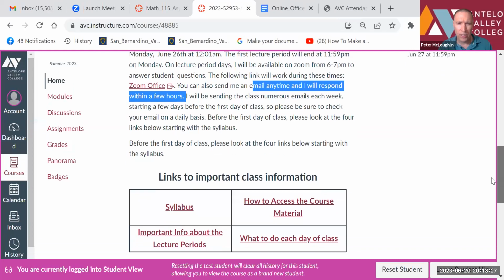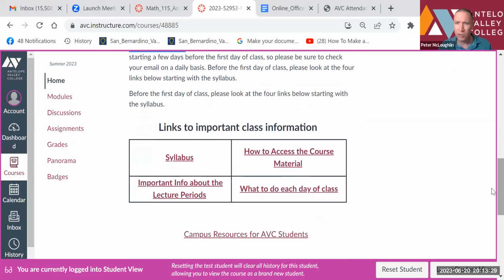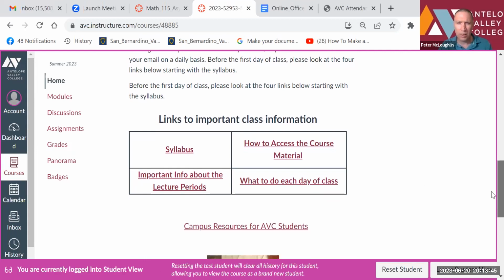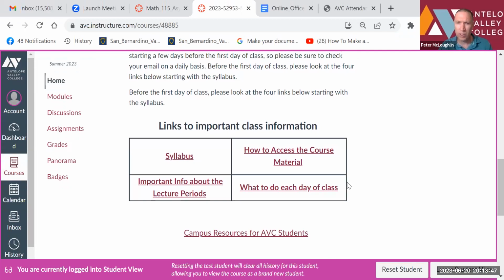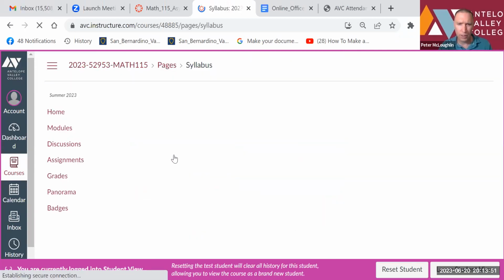So here's some important class information, these important links here. Got a syllabus, how to access the course material, important information about lecture periods, and what to do each day of class. And so let's click on the syllabus and go over the syllabus right now. Okay.